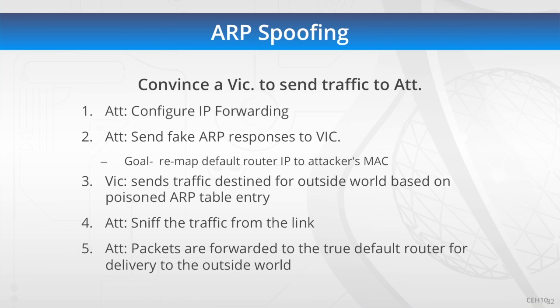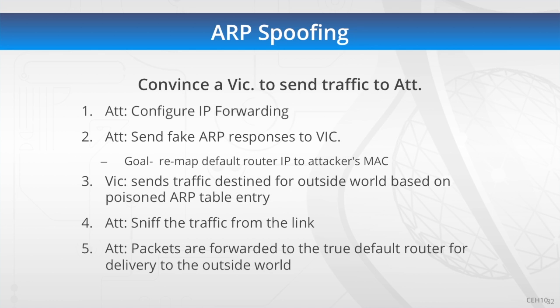Okay, so let's talk ARP spoofing for a second. We're going to convince a victim to send traffic to an attacker. You would say, normally, good guy, going to this location, okay, that data is flowing across here. So what I will do is I will configure IP forwarding for any traffic from this network to this network. And then what I'll do is I'll send a fake ARP response to a victim. Hey, when you want to get there, remap your default outbound to me. I'm actually the way you want to go.